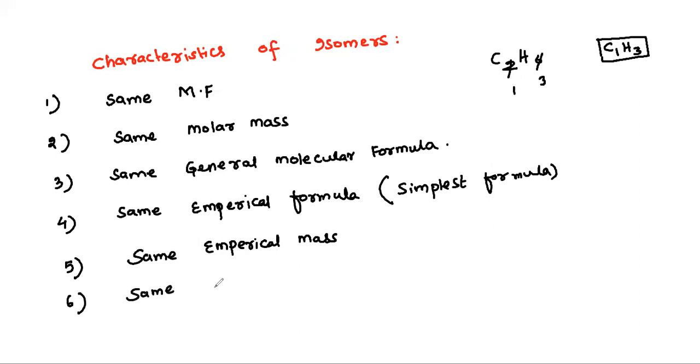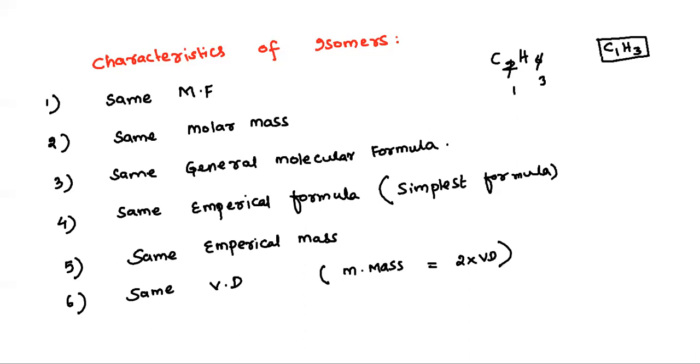What is meant by vapor density? Molar mass is equal to 2 into vapor density, therefore vapor density equals molar mass by 2. Since molar mass is same, molar mass by 2 is also same. That's vapor density.